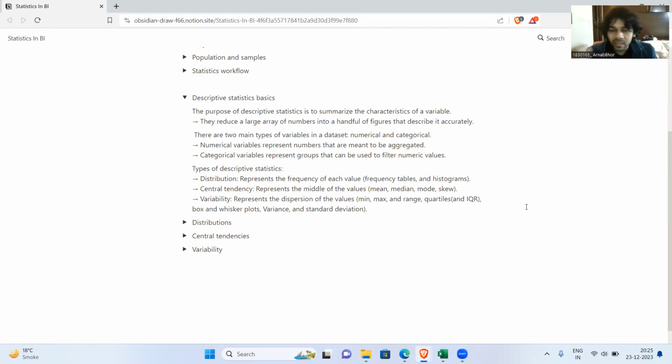They tell us basically how the values of our variables are distributed, a particular structure. That's what we get to see here. Then we have central tendency, which is mean, median, mode, even skew to some extent. Coming to this in a while. Then variability is the spread of the data, in terms of the minimum, maximum, the range, interquartile range, and standard deviations. That's what this is all about.